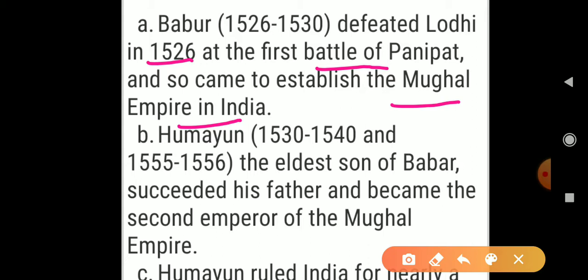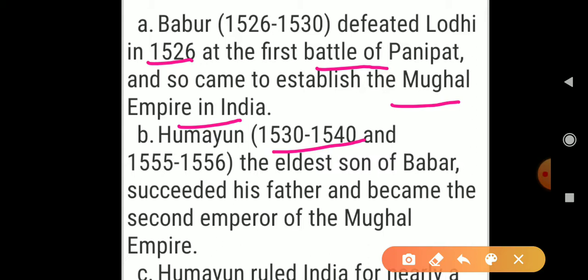After Babur, his son Humayun came to the throne, and his duration was from 1530 to 1540. And after that, Sher Shah Suri defeated him. Again, he came to throne in the year 1555, and he was on throne till 1556. About a year he was in throne.